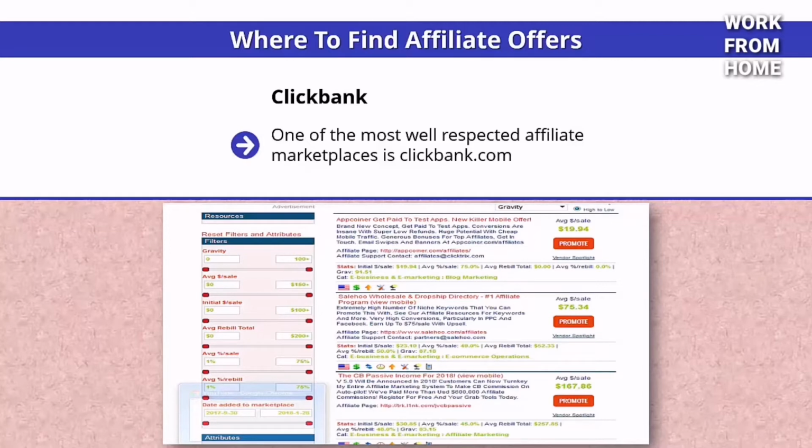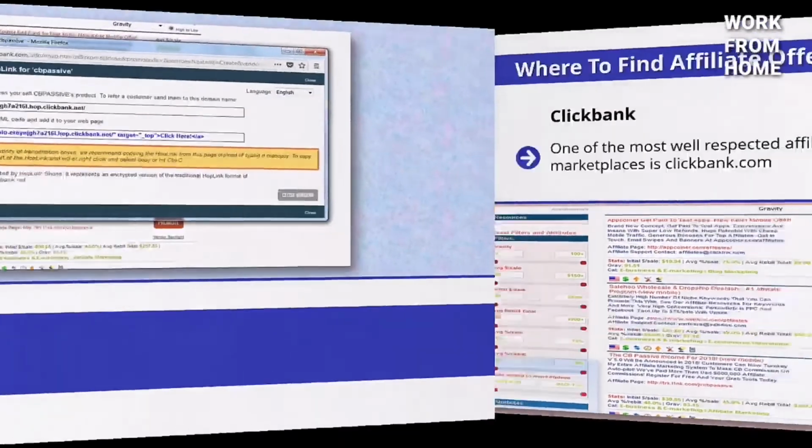The filter has been applied to display the products by gravity. There is no exact explanation for gravity from ClickBank, but it is related to the number of sales by the most number of affiliates. In other words, the product is selling. The third product, the CB Passive Income, looks interesting. It pays $30.85 on average per sale, has an average rebill amount of $257.85, recurring commissions, and a gravity of over 87.